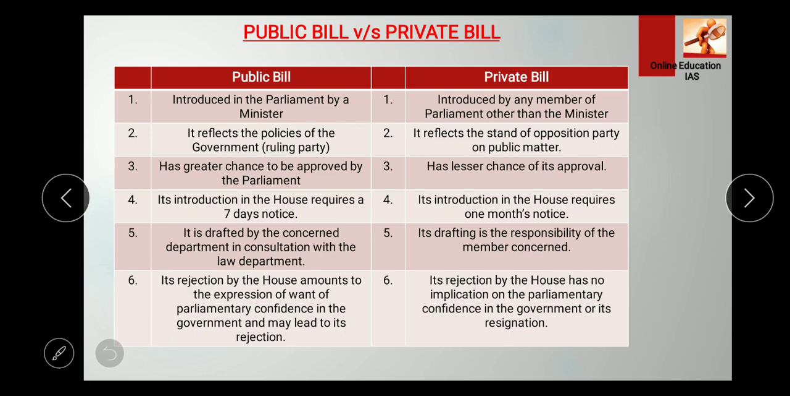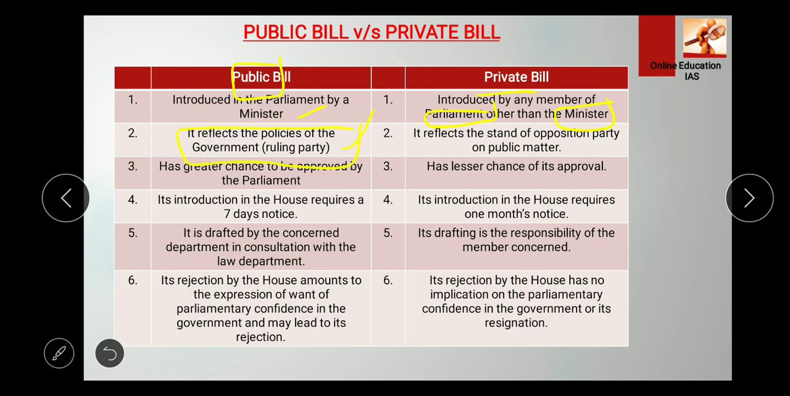So here we see what a public bill is. Public means government, right? So it is definitely introduced in the parliament by a minister, and a private bill is like a normal public one, so it can be introduced by any member of parliament other than a minister, right? The public bill reflects the policies of the government, that is, the ruling party.